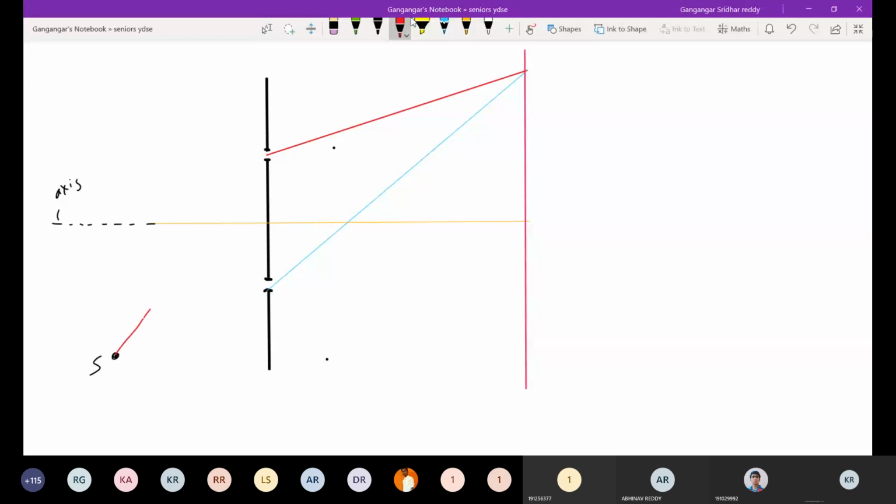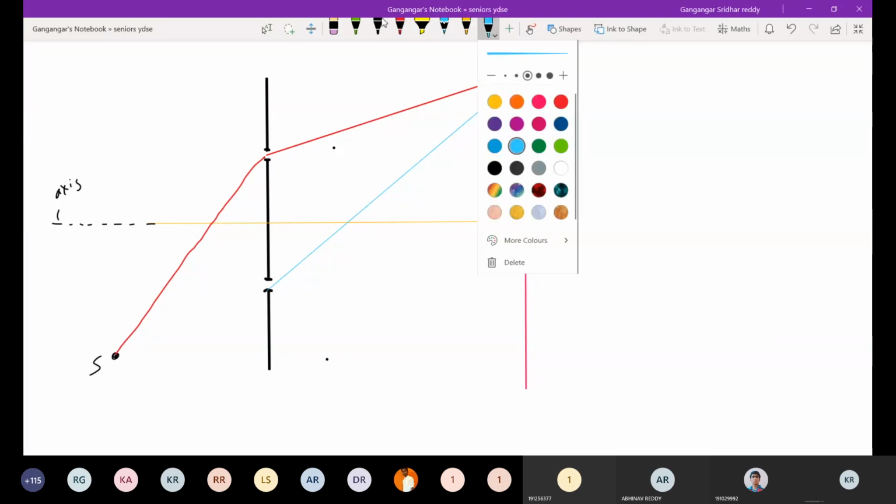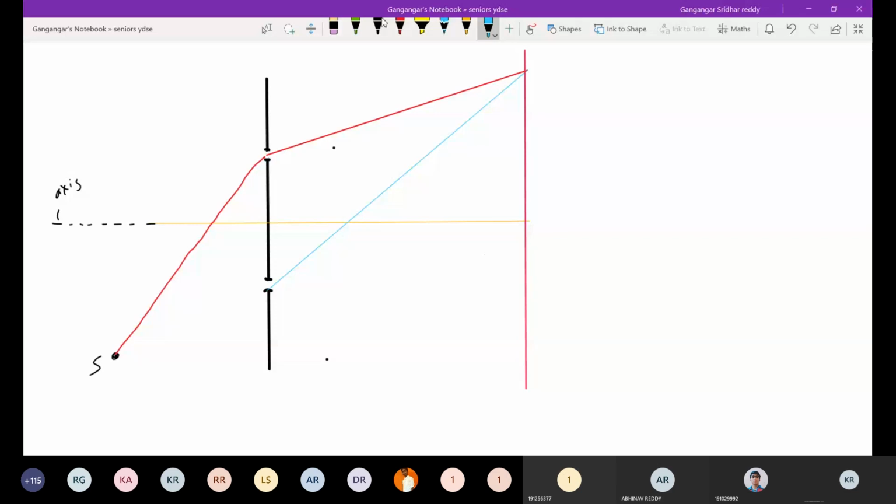move like this. So the ray emitted by this is ray 1, and ray 2... Look at the rays: before the slit they have a path difference, after the slit also they have a path difference, so we have to consider both, then we have to get the expression for the path length here.